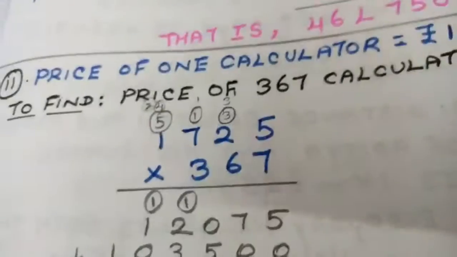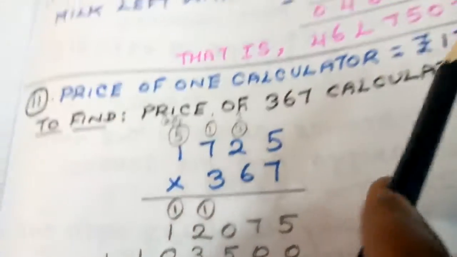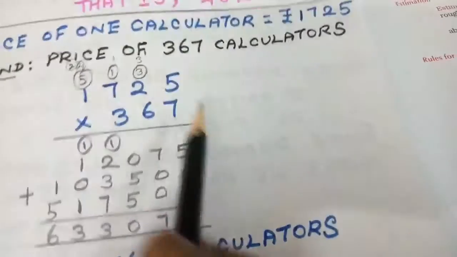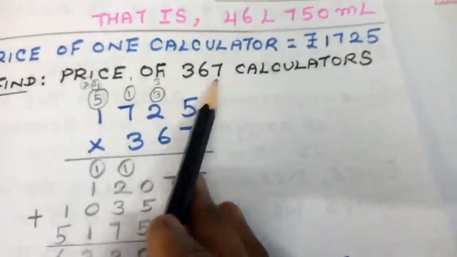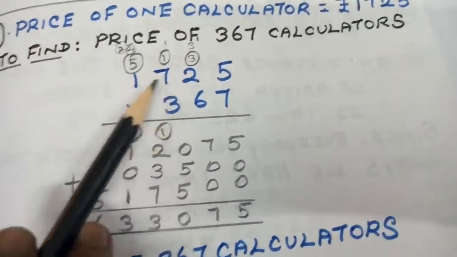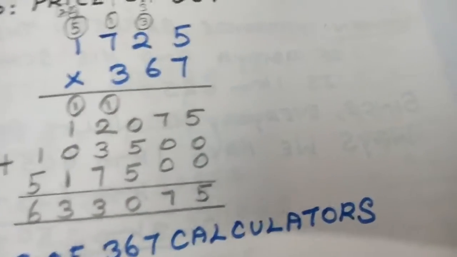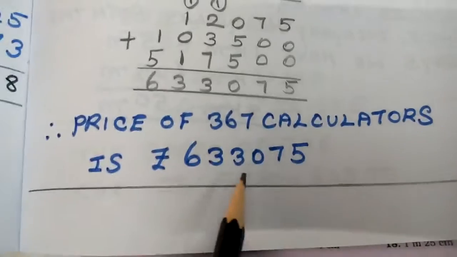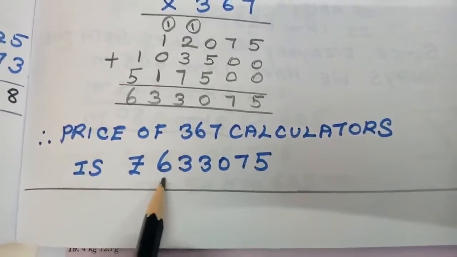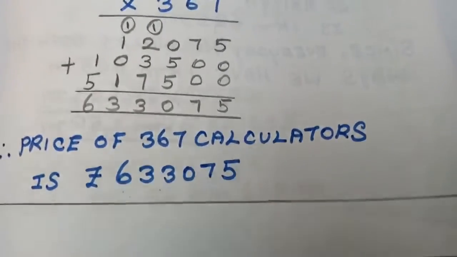What is given here is, the price of one calculator is 1725. They are asking you to find the price of 367 calculators. What we are going to do is multiply the values. You are going to do the multiplication, students. After multiplying, you are going to get an answer like this, that is 6,33,075. That is the amount you will be having here.